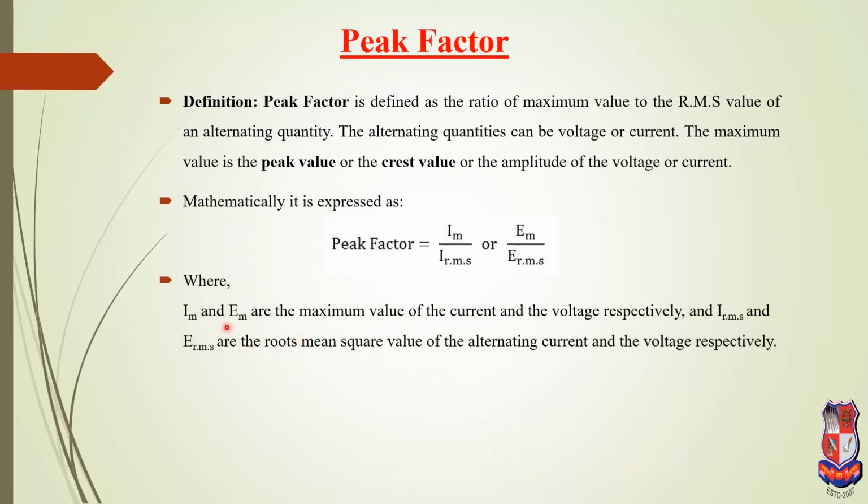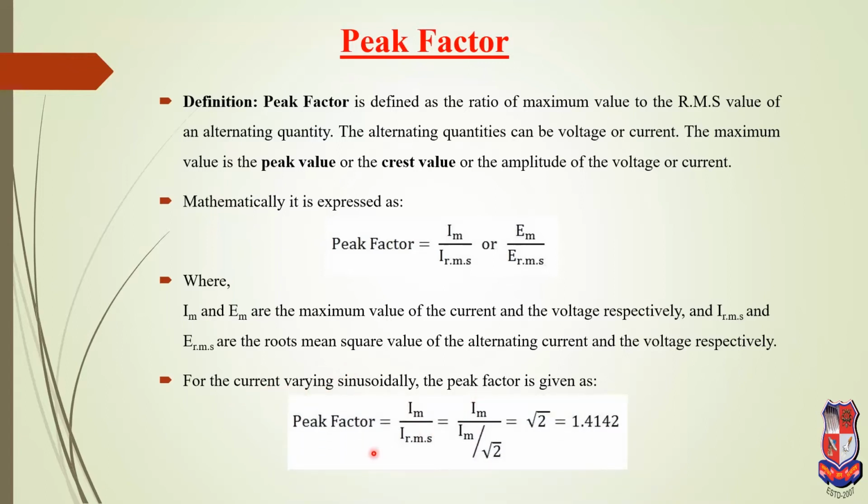Im and Em are the maximum values, and Irms and Erms are the root mean square, that means RMS values of voltage and current respectively. For the current varying sinusoidally, the peak factor is given as follows. Irms is equal to Im by root 2. This Im cancels out, and finally we get root 2, which is equal to 1.41. Therefore, for an AC quantity, the peak factor is 1.4142. This is the standard value of the peak factor.